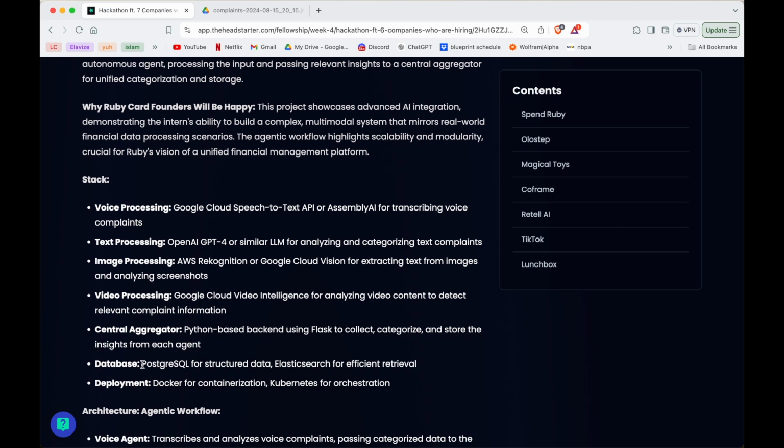The database was a Postgres SQL database with Elasticsearch for efficient retrieval. The database was a Neon database. And for deployment, we got Docker for containerization, where Kubernetes gave us a lot of problems.